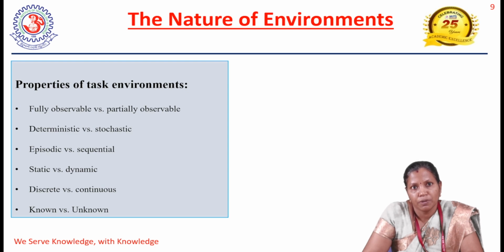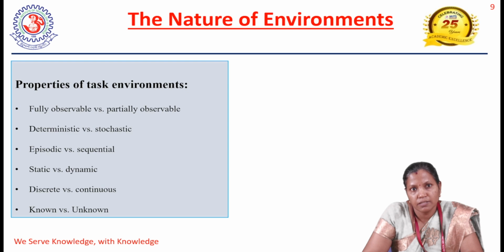The third property of an environment is episodic or sequential. In an episodic environment, the agent's experience is divided into multiple atomic episodes. In each episode, the agent receives some percept and in turn produces a single action. So this is what the episodic environment looks like. Whatever action is taken in the current episode won't affect the next episode; future episodes do not depend on the previous episode. Then we say the environment is episodic.